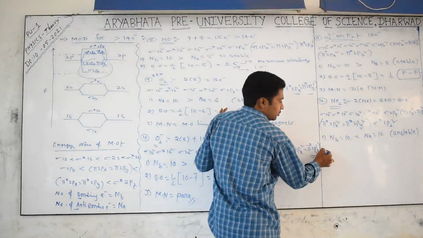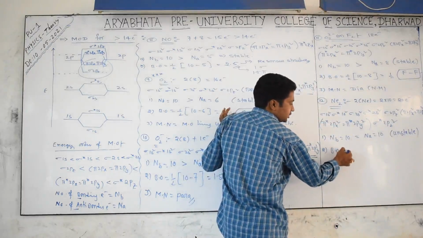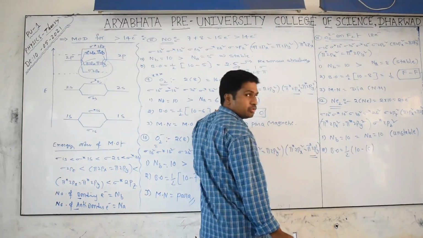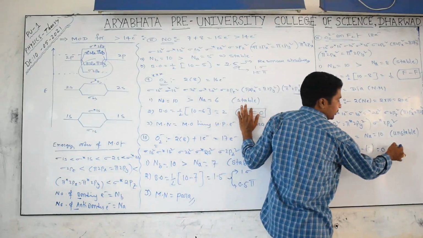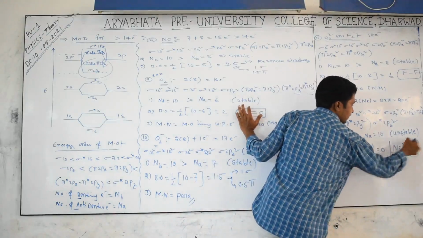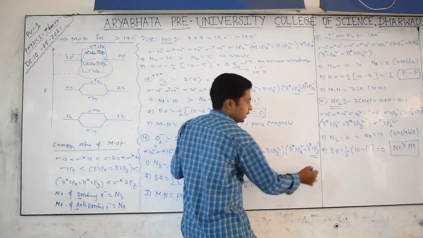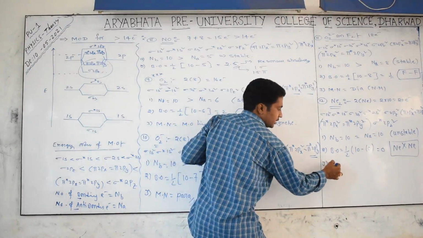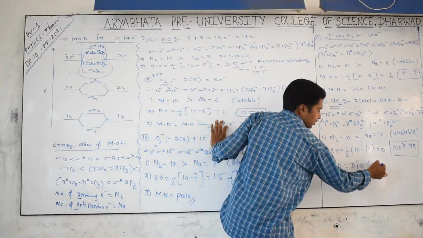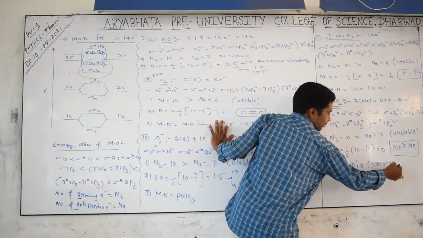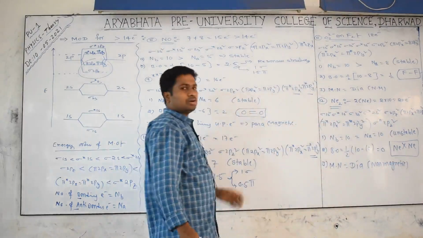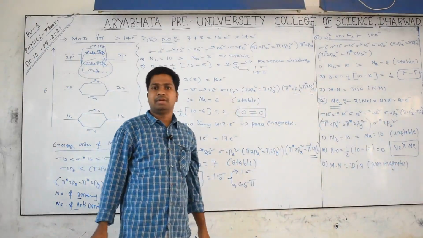And the second point, the bond order is equal to half of bonding minus anti-bonding, which is 0. Zero divided by anything is 0. It means between neon and neon nothing is there, that's why it cannot combine. And what about the magnetic nature? It is a non-magnetic or diamagnetic substance, because all molecular orbitals are paired or fully filled.